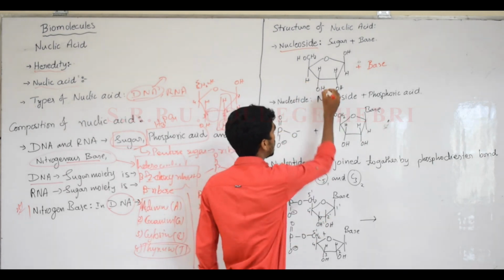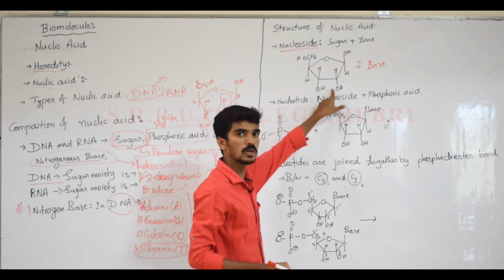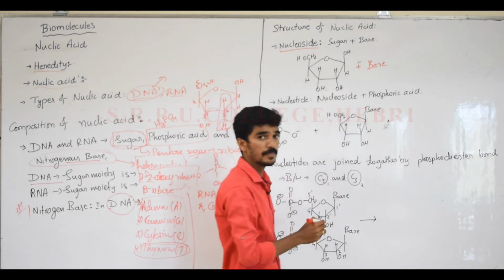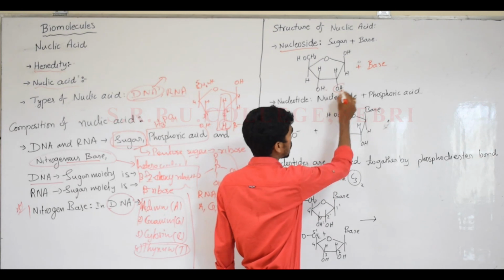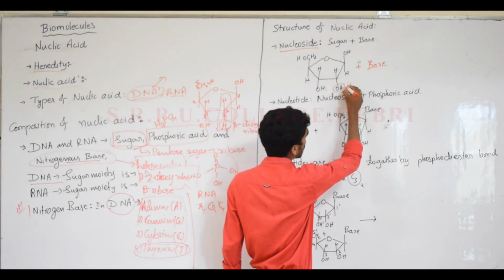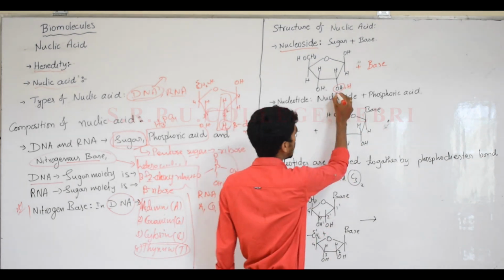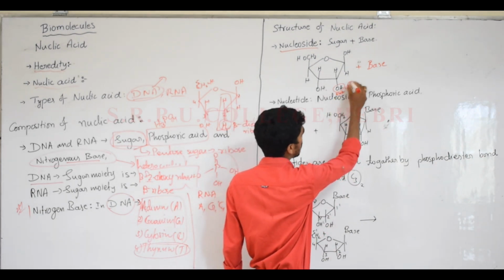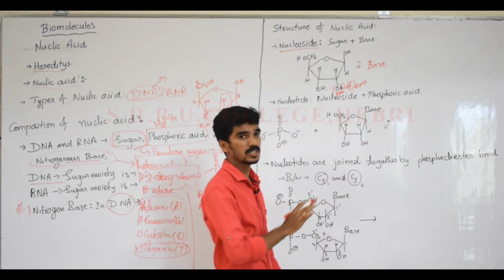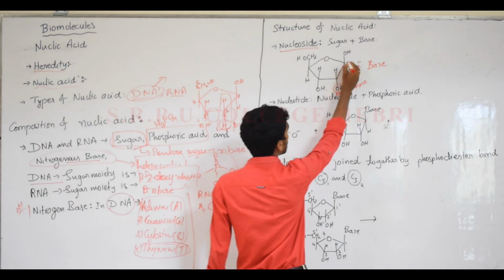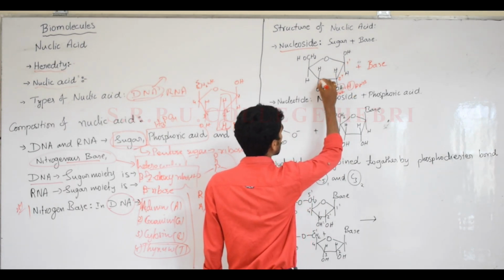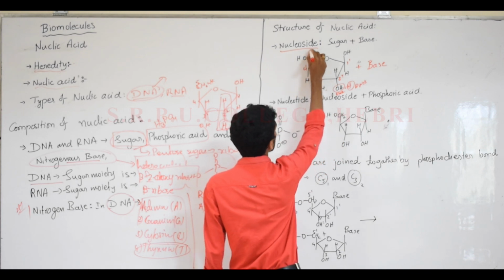Now tell me whether it is ribose sugar or DNA sugar moiety. That should be the RNA sugar moiety because an OH group is present. If asked for DNA, in its place you should write hydrogen. That is for DNA, and this is for RNA. The nitrogenous base will attach at the first carbon. Now I'll give the numbers 1 dash, 2 dash, 3 dash, 4 dash and 5 dash.